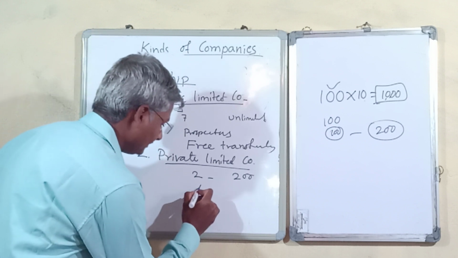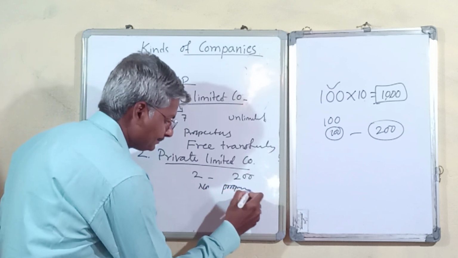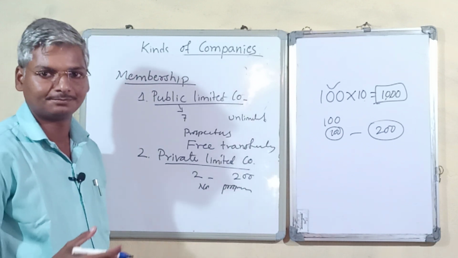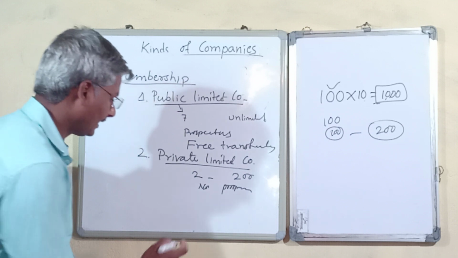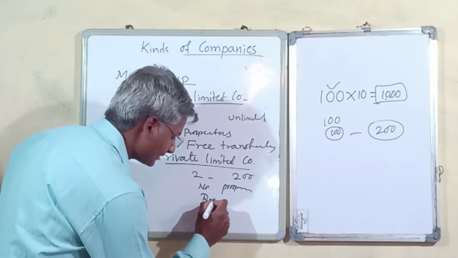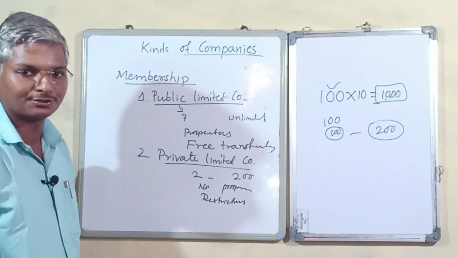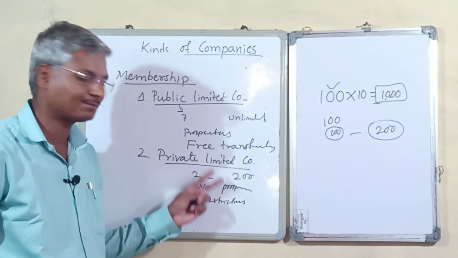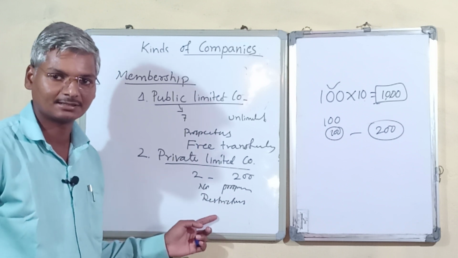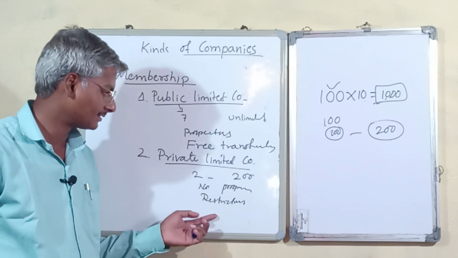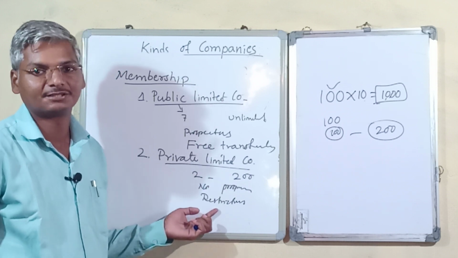There is no issue of prospectus to the public to raise capital, and there are certain restrictions on the transfer of its shares.